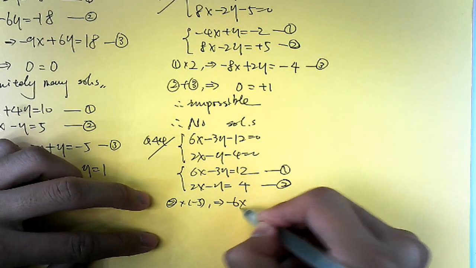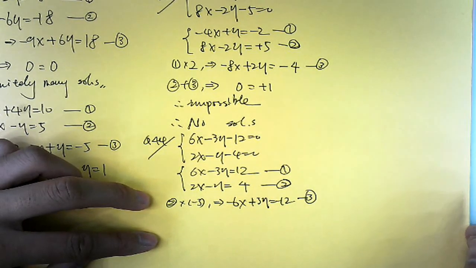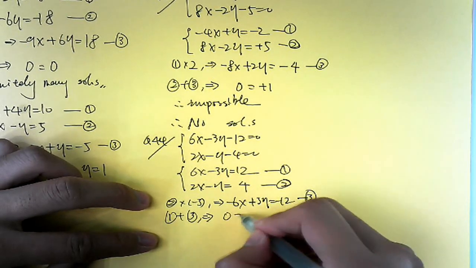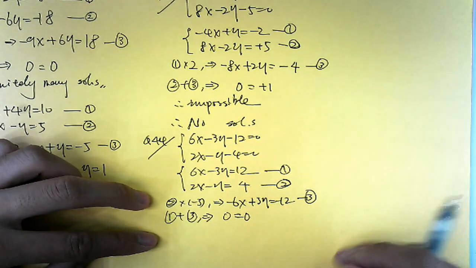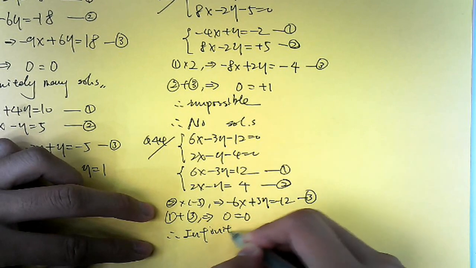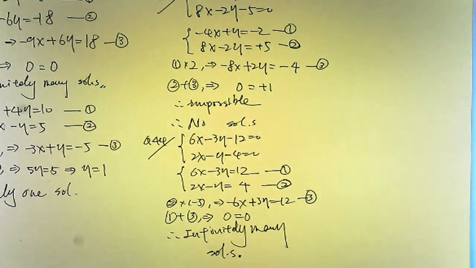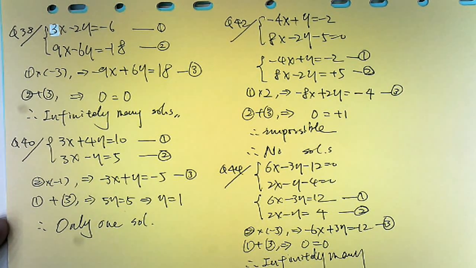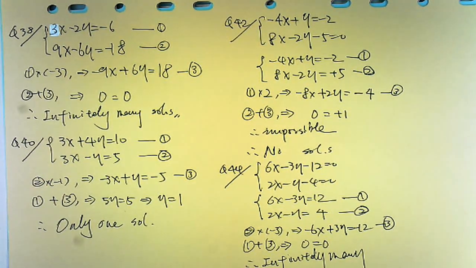So you have minus 6x plus 3y equal to minus 12, understand? So you have equation 3. Do the addition, 1 plus 3. You have 0 equal to 0. That means these two equations are actually the same. So infinitely many solutions. Understand? So it is actually not very complicated to do, as long as you can memorize those 3 principles. Okay, for that. Understand?